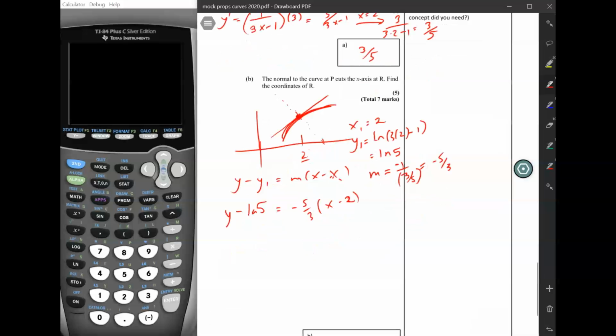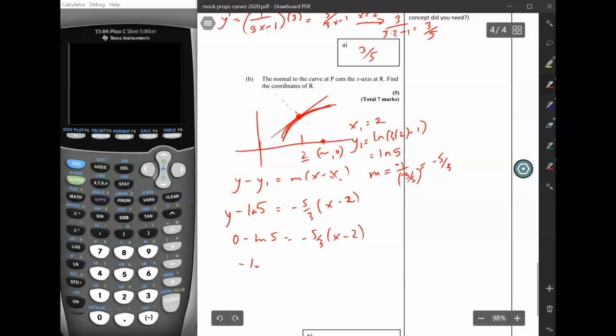What we want to know is where this line intersects the x-axis, which means what is the x value when the y value is 0. We know the line goes through a point that is something comma 0, because it's an x-intercept. So we're just going to put 0 in for y, and then solve for x. That'll give us the x-intercept of the normal to the curve.